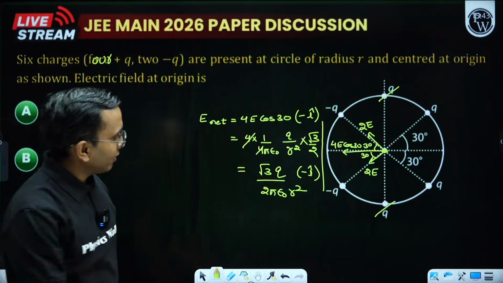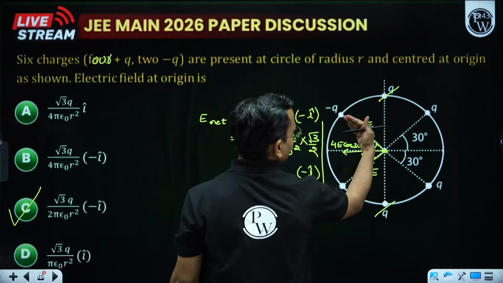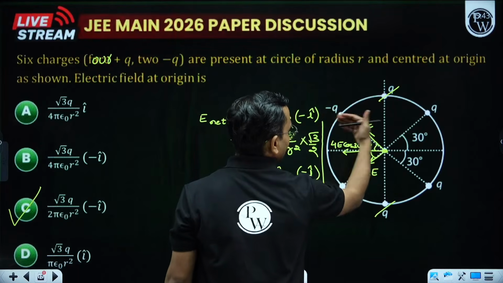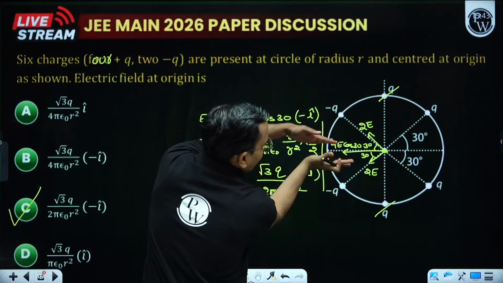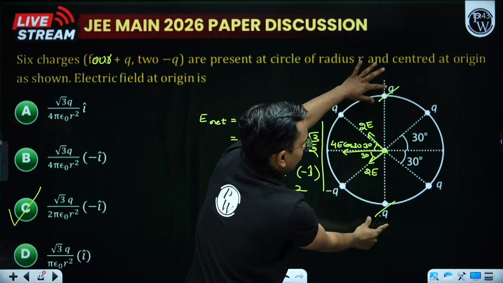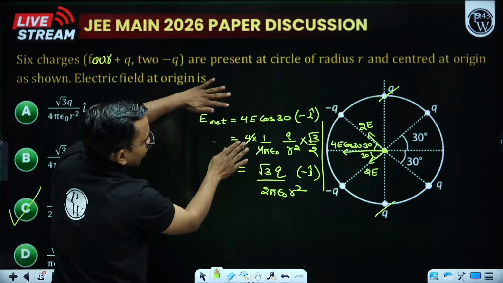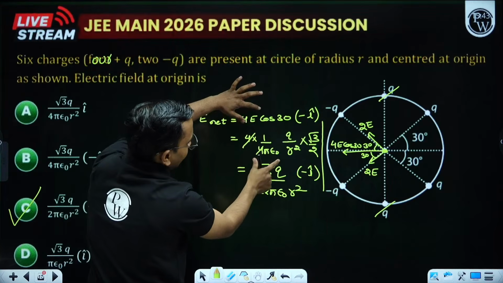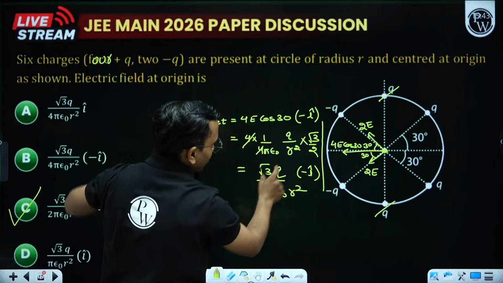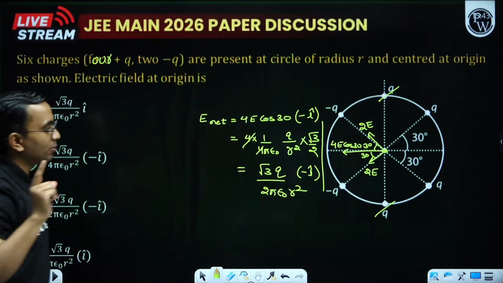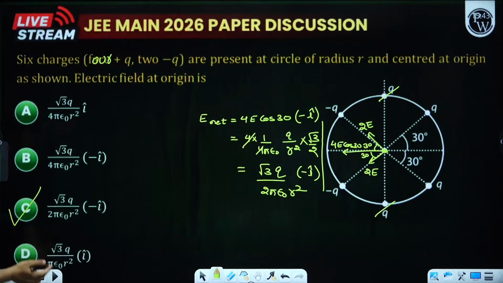Okay, anyways. So it is 2E, E plus E. Due to these two charges, 2E, the resultant is 4E cos 30. Due to these two charges, it was cancelled. 4E cos 30, where 4E is K into Q divided by R square, cos 30 is root 3 by 2. So this becomes root 3 by 2 Q by pi epsilon naught R square, minus i cap. That is option C.